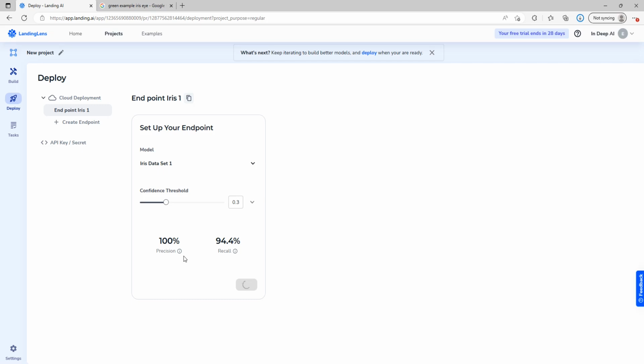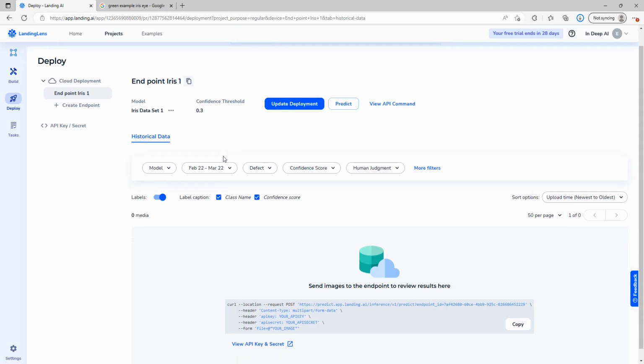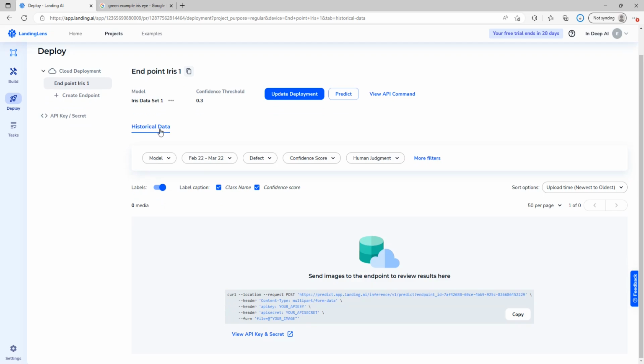This just takes a moment to buffer. And you'll see that the model has been successfully deployed. We have all of our historical data here, which is very helpful. And you have the option to send images to the endpoint and review. Also helpful to get into at a later point.